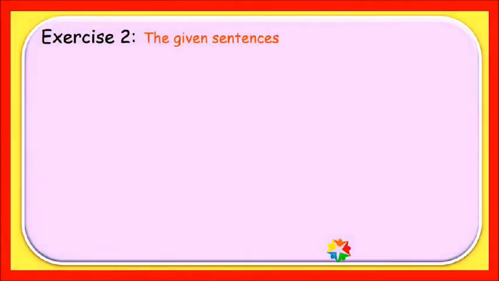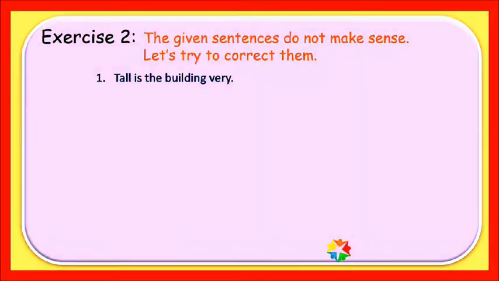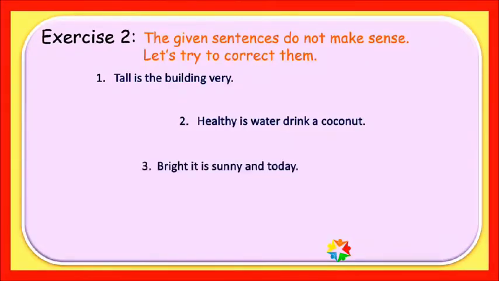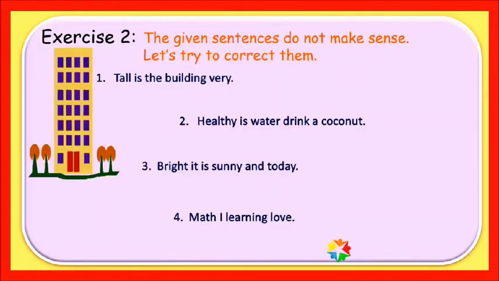Let's solve an exercise. The given sentences do not make sense. Let's try to correct them. Tall is the building very. Healthy is water, drink a coconut. Bright, it is sunny and today. Math, I learning love. Let's try to correct these sentences.